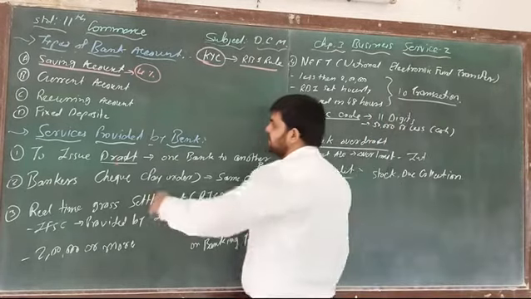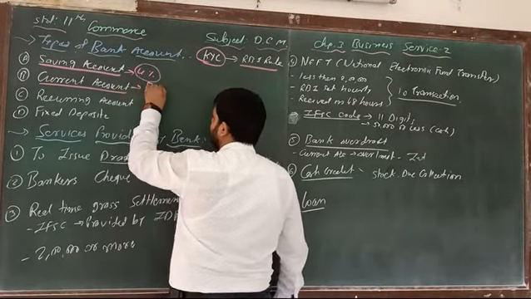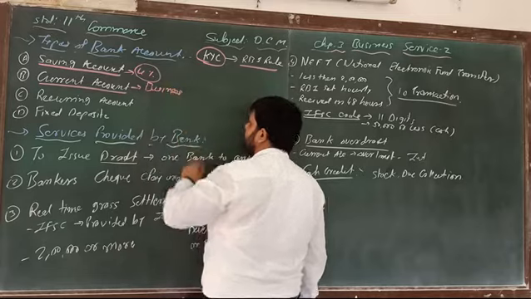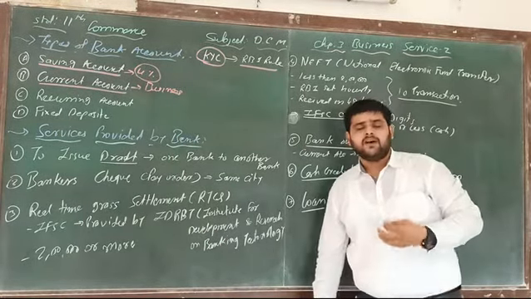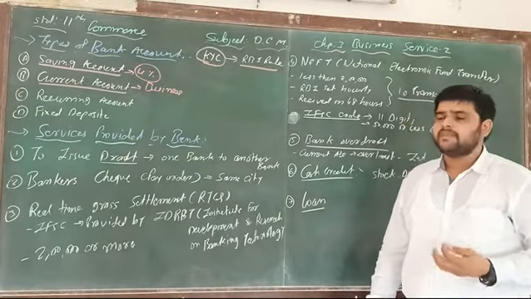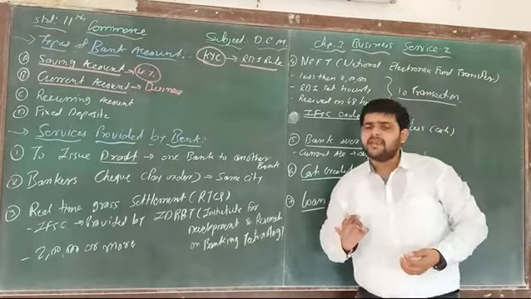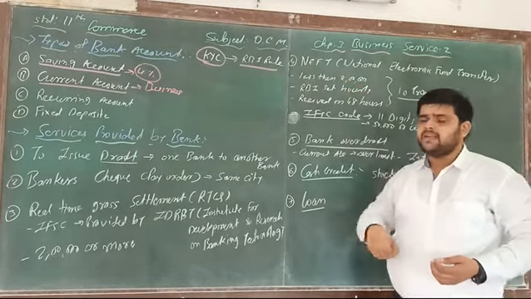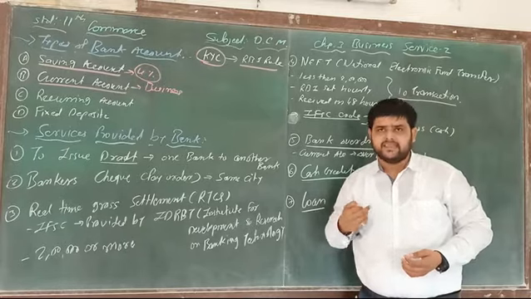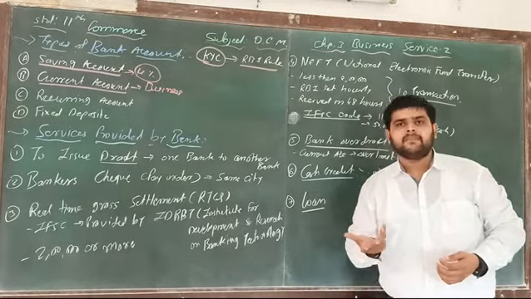Now the second one, that is current account. Normally this account is opened in the name of a business. Normally businessmen are those who open this account. What is the main benefit of this account? See, what is the limitation of a saving account? It has limited transactions. You can do only limited transactions with the bank.